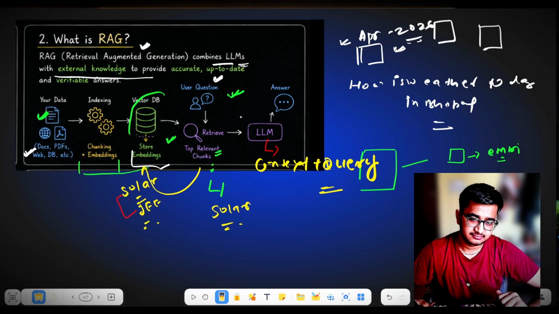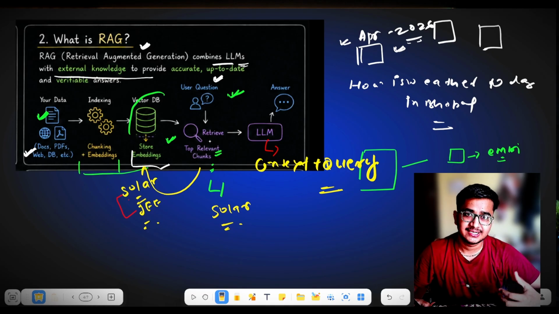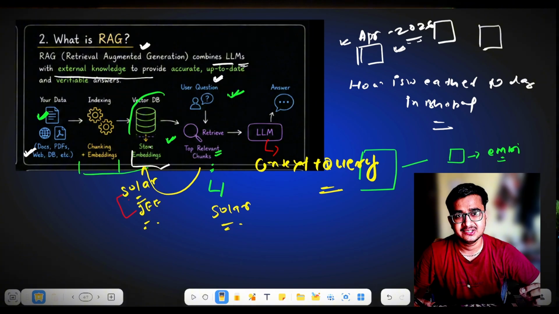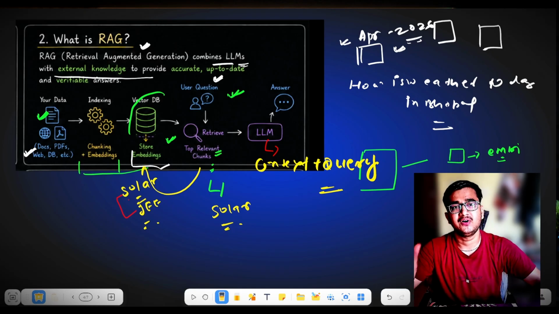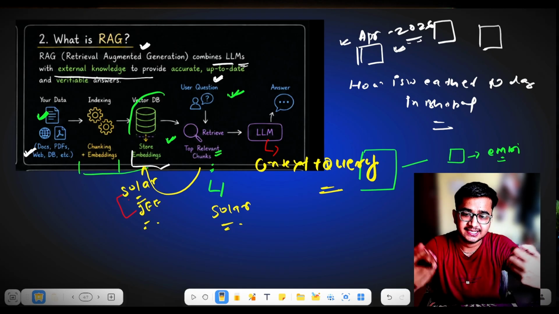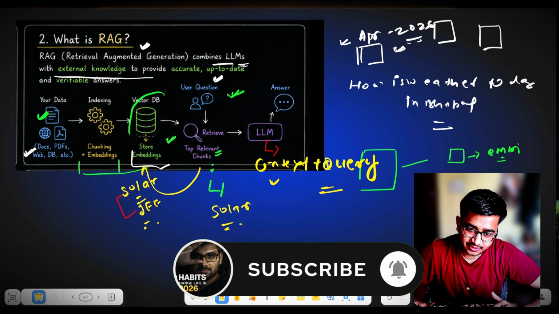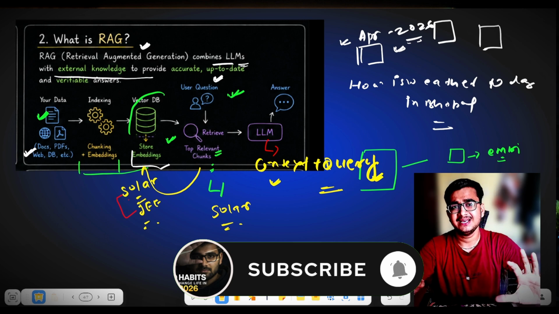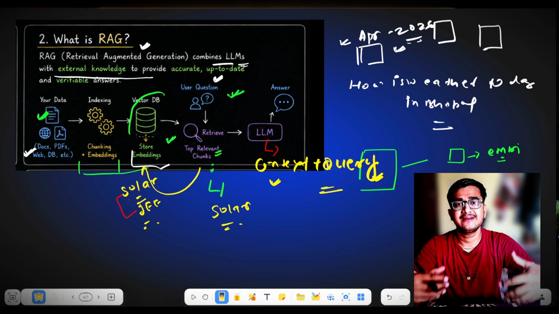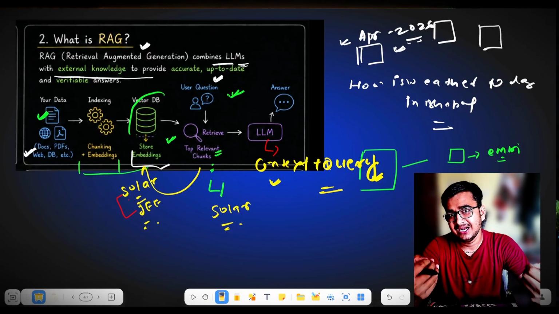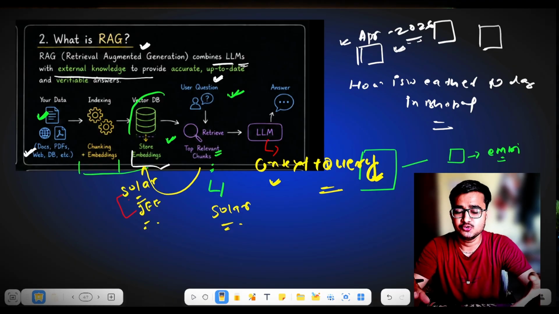Where you have provided your user question, the LLM will convert that into embeddings. It will search for those embeddings inside the store that you have stored in your vector database, and match the embeddings there. If it finds a match, it will get context plus query. Now the LLM has the context that I have to provide an answer related to the IIT JEE examination, and I have the query, I have to provide an answer related to the solar system.